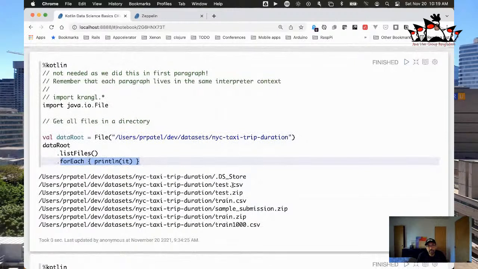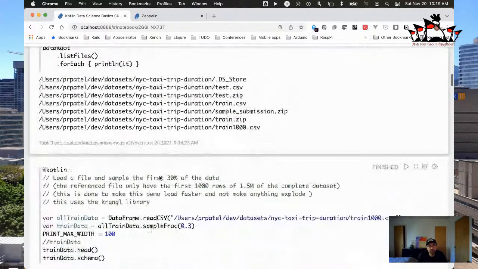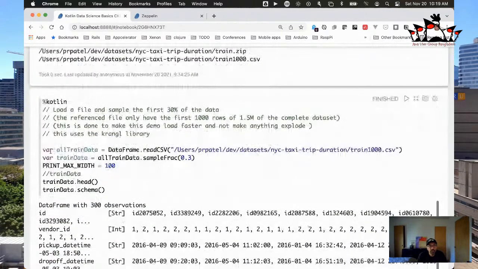So you can see that I have a test.csv, et cetera, and we're going to pull one of these in, basically the training data.csv, and we're going to import that into this Apache Zeppelin notebook, into the specific context that's running behind it. And again, if you remember, the way that Apache Zeppelin works is that it is modular, it has different plugins, and we are specifically here running in the Kotlin context, which will be unique for this specific notebook. So we're going to load it into this notebook. Okay. All right. So let's go load our training data.